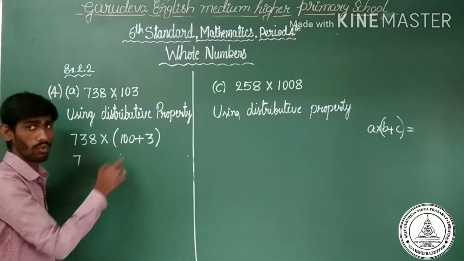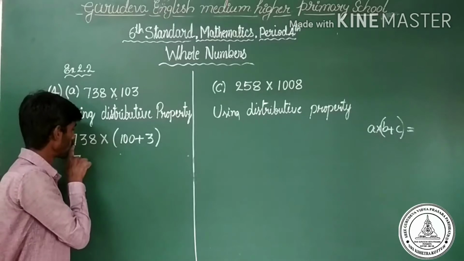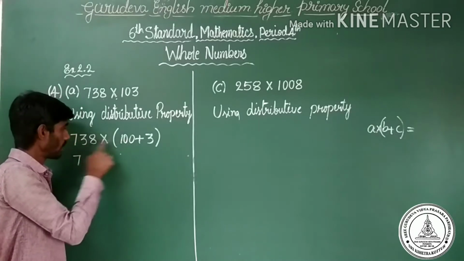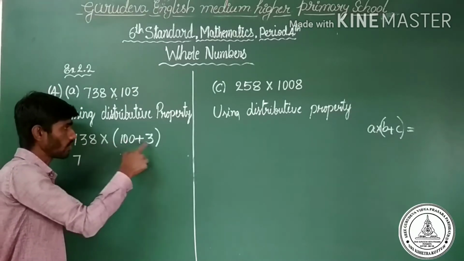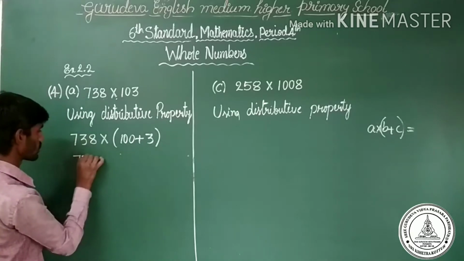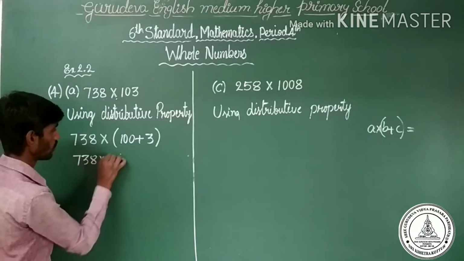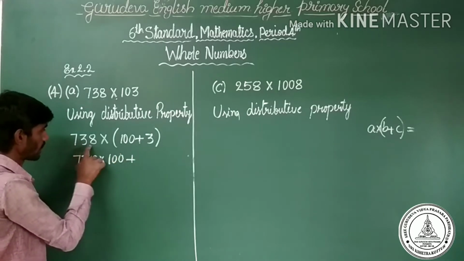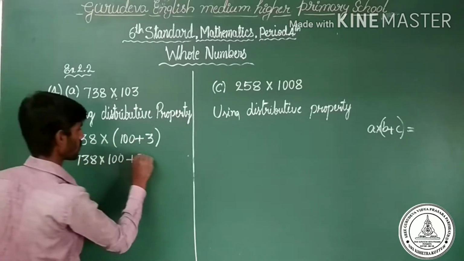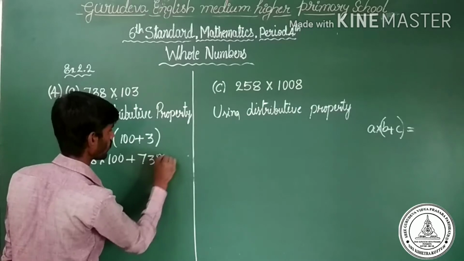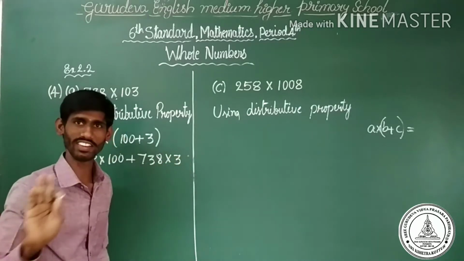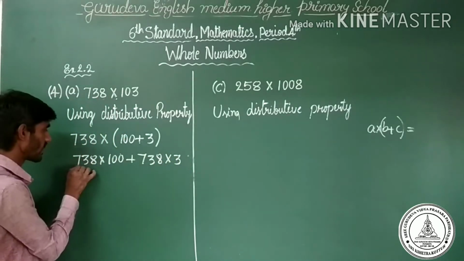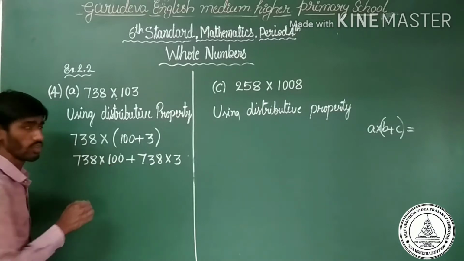738 into 100. Now what do we want to do? Multiply. 738 into 100. Next, 738 into 3. Observe here, 738 into 100, here is plus, and then 738 into 3. Are you clear? Yes. 738 into 100, how do we multiply?